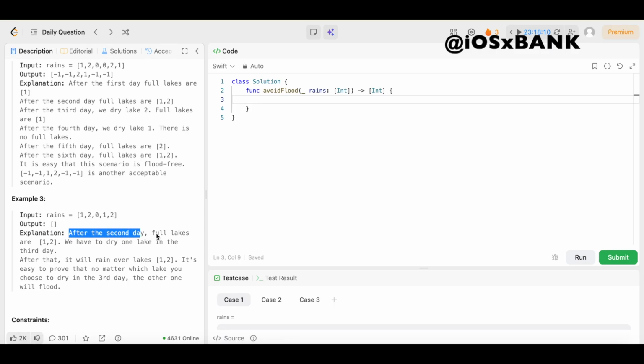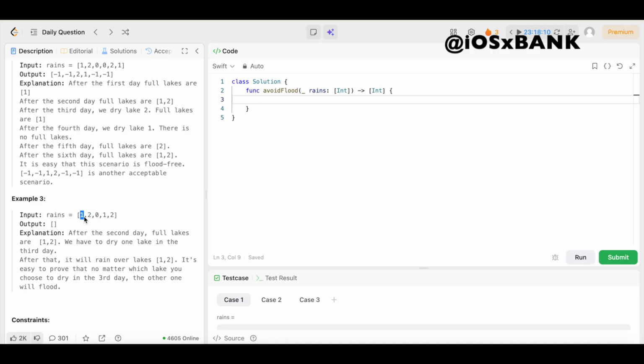It says after the 2nd day, full lakes would be 1 and 2. We have to dry 1 lake on the 3rd day. So we're going through the days. Day 1, lake 1 is full. Day 2, lakes 1 and 2 are full. Boom. Then we get to the 3rd day, we're at a 0. So now we could dry up one of these lakes. Let's just say we dry up lake 1, right? Boom. So then we come right here. Lake 1 is dry. We fill it back up with this 1, so now lake 1 is full. Then we come over to 2. It rains on 2, but remember, we never dried up lake 2.